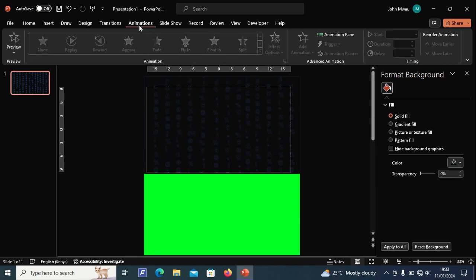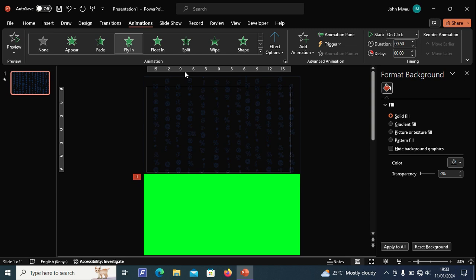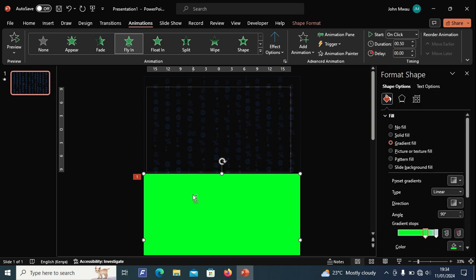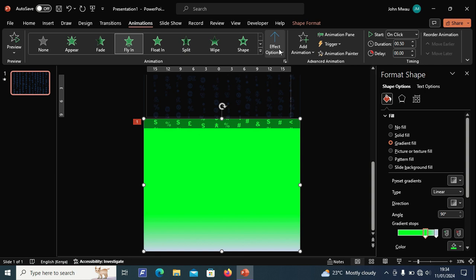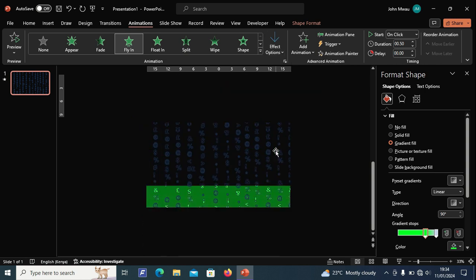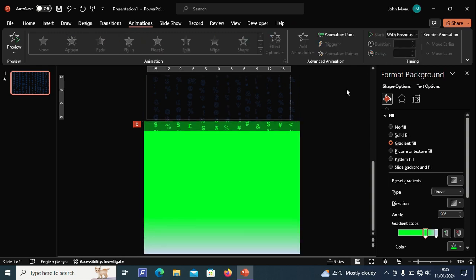Next, go to Animation section. Select Fly in Animation. Send to back. Under the Animation tab, change Effect options. Select from top. Testing.